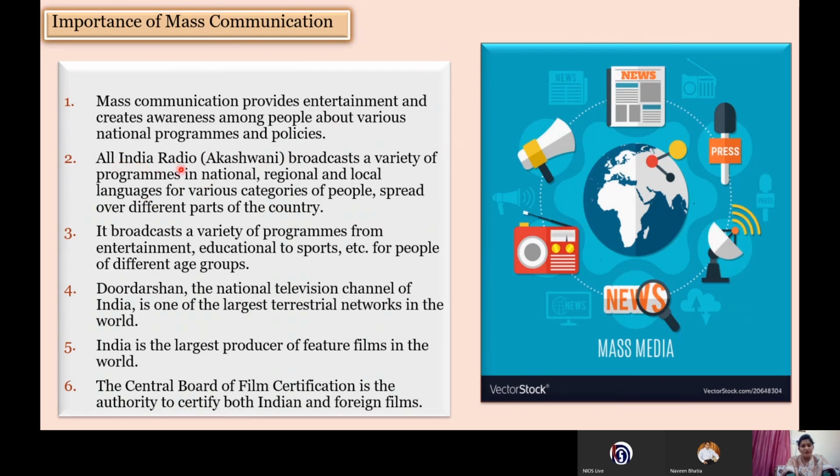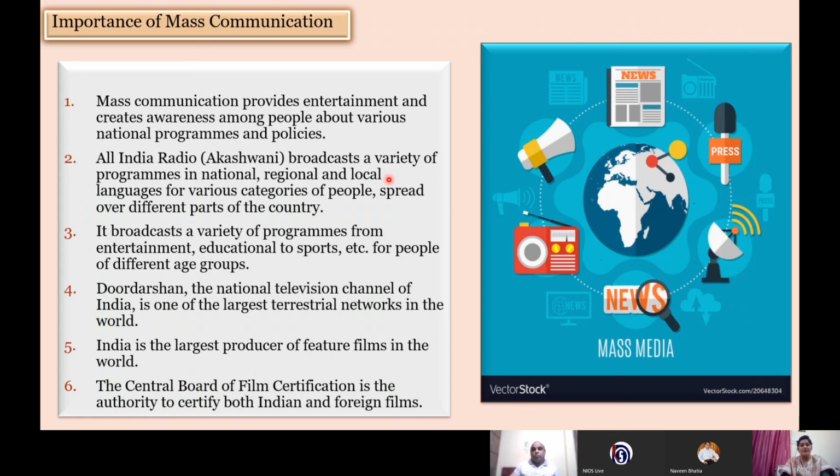Apart from that, we have All India Radio, that is Akashvani. It also broadcasts many programs in regional and local languages. Like on television, the news is being broadcast in various languages, English, Hindi, or other languages. In the same way, on All India Radio also, we have programs being broadcast in different languages, and these programs are of various categories. It is not only for entertainment or just to give information to people.